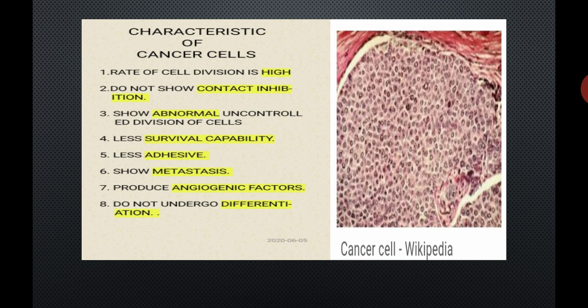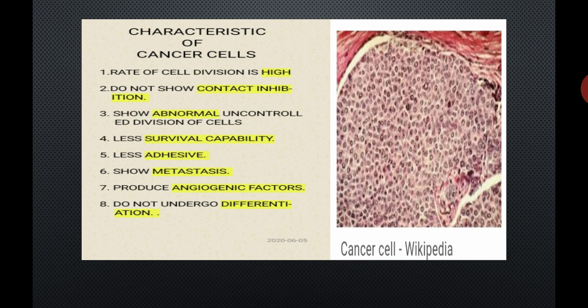Number 4, cancer cells have less survival capability. They are less adhesive. They show metastasis, and because of metastasis they can move from one organ to the other organ. That means they can infect other parts of the body because of this property known as metastasis.